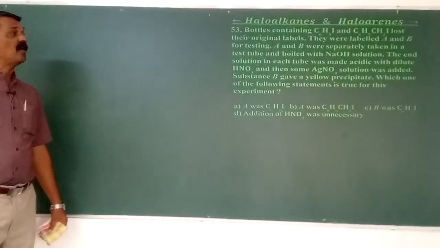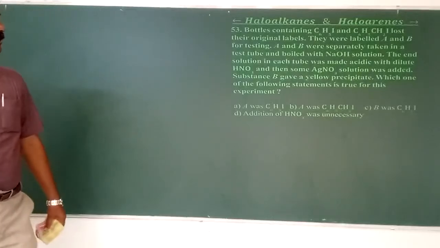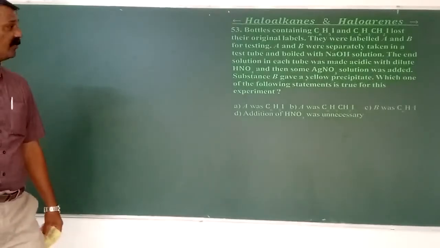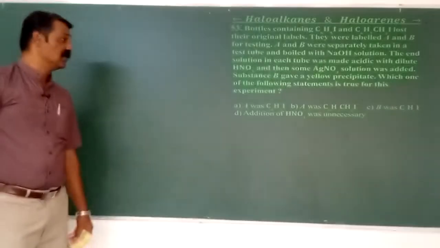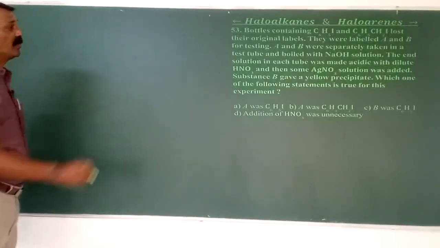A and B were separately taken in test tubes and boiled with NaOH. The end solution in each tube was made acidic with dilute HNO3, and then some silver nitrate solution was added. Substance B gives a yellow precipitate. Which one of the following statements is found to be true?